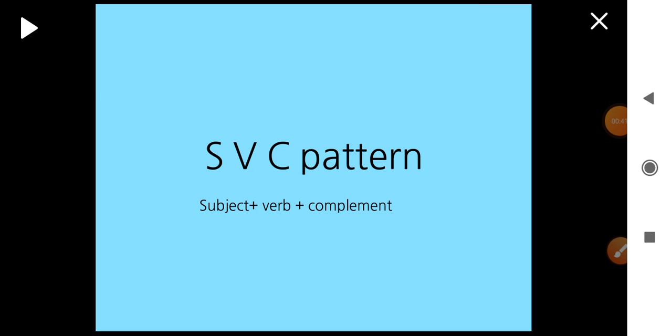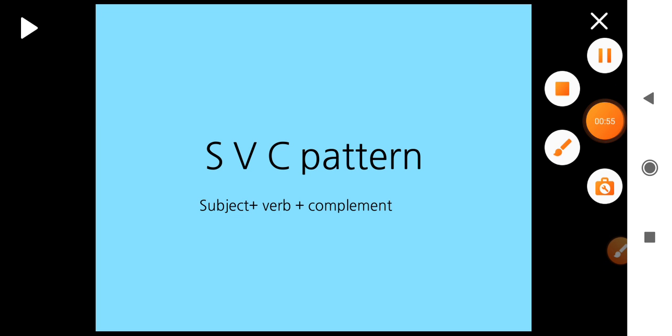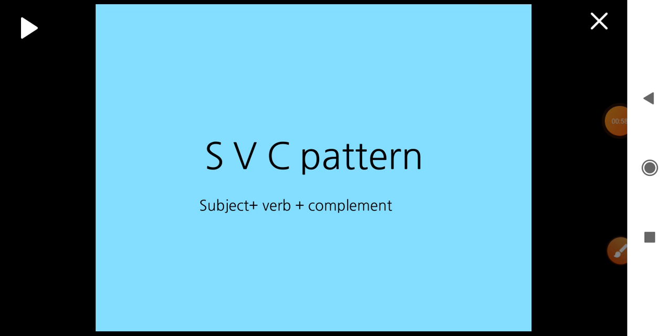So what is complement? Complement is never an object. It sometimes shows a position. Sometimes it will tell about the person's qualities. It will be an adjective, it will be a noun, but if it is a noun, it will show only a position. It will never be an object. It will never be a thing or a person or an animal. It can only be an adjective, and sometimes it may show position.